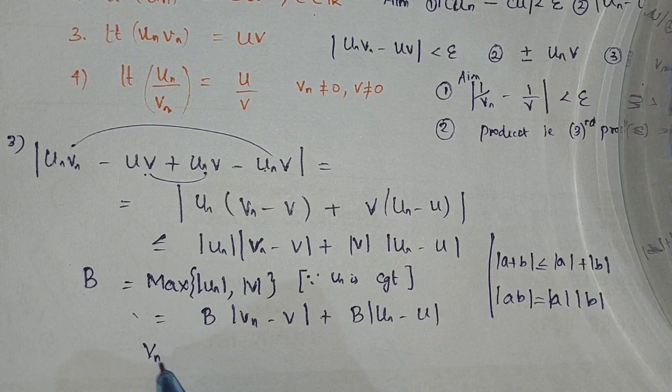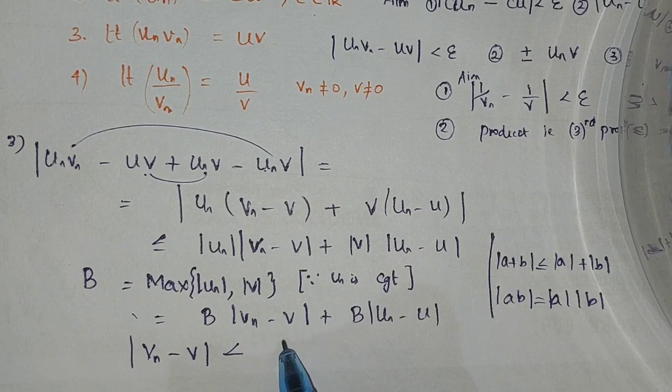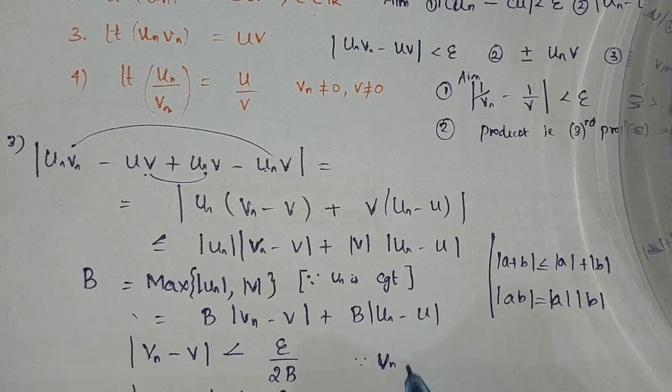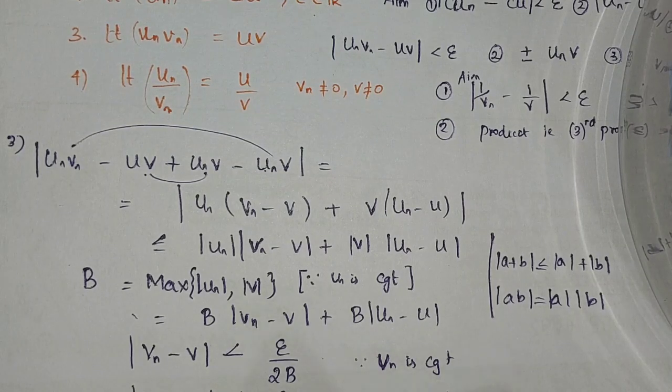So I have vn is convergent, right? So vn converges to v, and let this epsilon be epsilon by 2b. Since it is true for all epsilon, I can take this. I have chosen it this way. Similarly, |un − u| is less than epsilon by 2b, since un is convergent. So there will be k1 and k2, and I have to take the maximum of those also, like k is equal to maximum of k1 and k2. The k1 came from here, and k2 came from here.